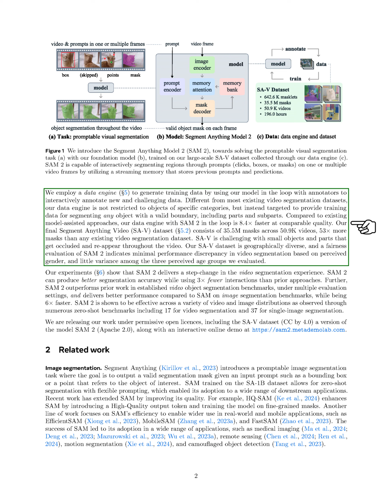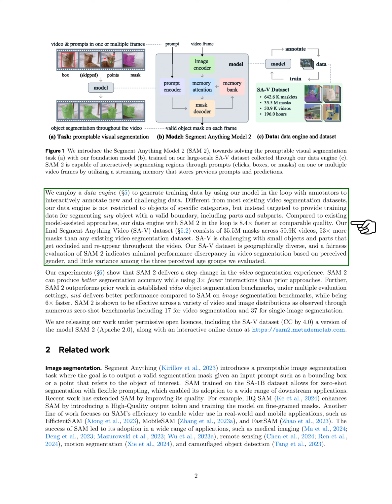Our data engine, when used with SAM2, is significantly faster, 8.43 times quicker, while maintaining comparable quality to existing model-assisted approaches. Our final Segment Anything video, SA-V, dataset contains 35.5 million masks across 50.9 thousand videos, which is more than 5 times the number of masks found in any existing video segmentation dataset.